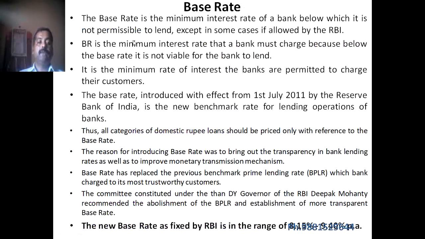So we consider the base rate 6%. 6% is the minimum interest rate that a commercial bank charges the customer for giving a loan. So the bank will not charge below the base rate. It is the minimum rate of interest the banks are permitted to charge their customers.